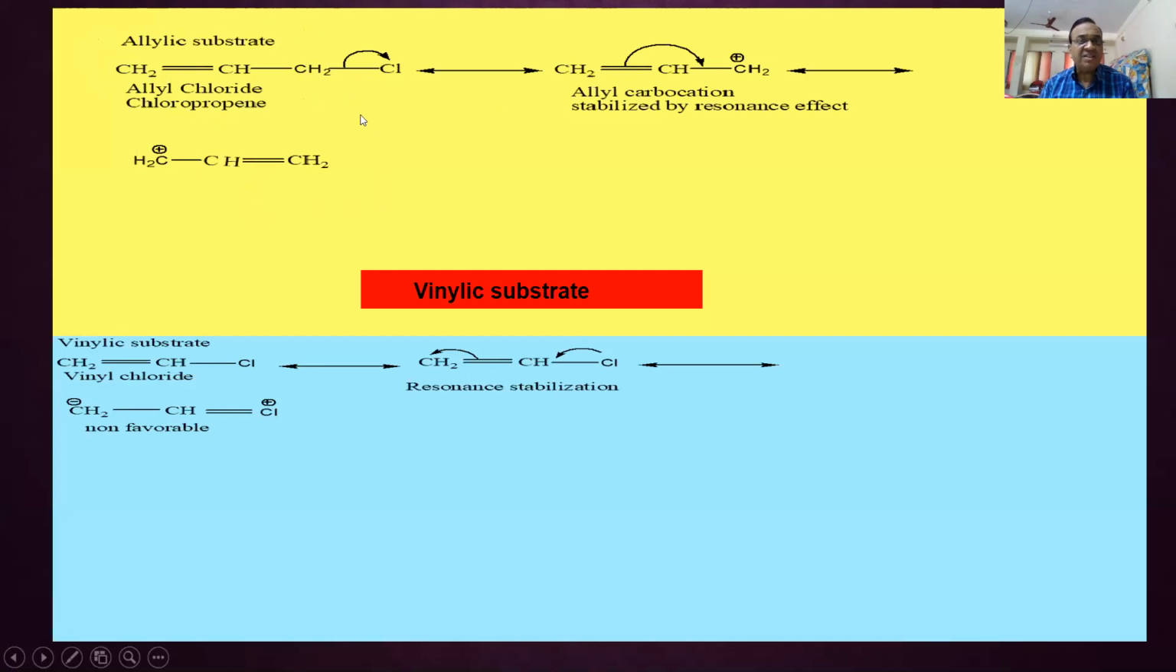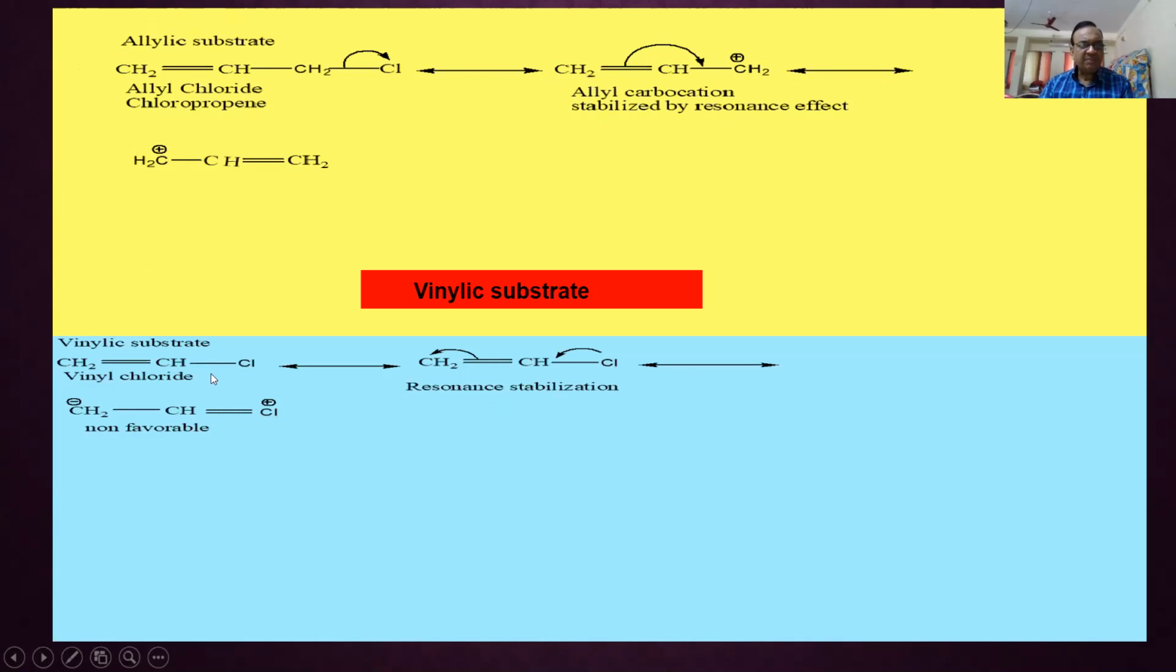The question arises why? After removal of this Cl, a positive charge comes on this carbon, that is, a carbocation is formed. Though it is a primary alkyl carbocation, it is stabilized by the adjacent double bond, by the resonance effect. This is the symbol for resonance effect. So it undergoes SN1. So what is the main thing? Allyl chloride, though it is a primary alkyl halide, undergoes SN1 due to the resonance effect.